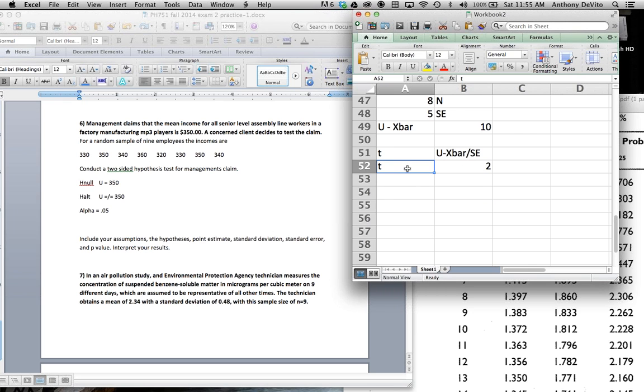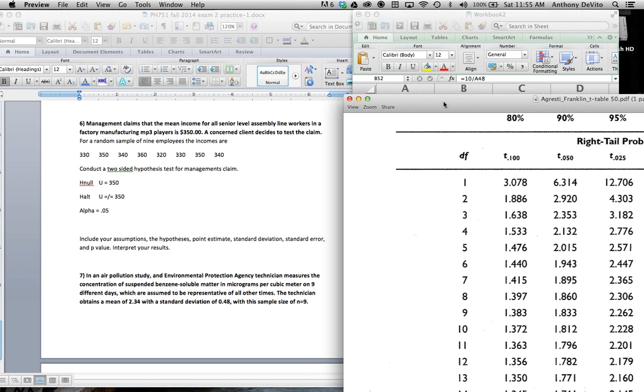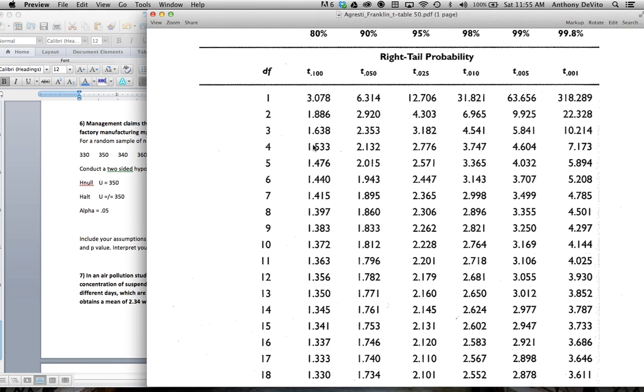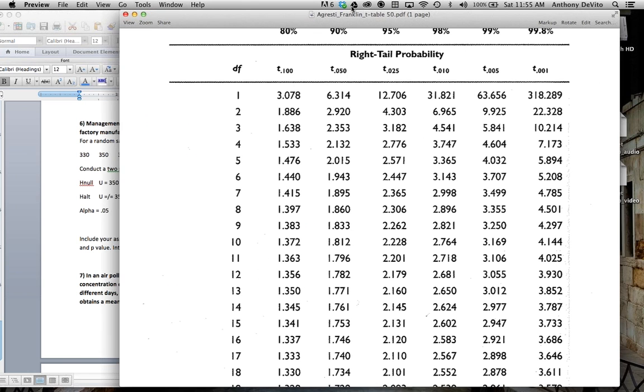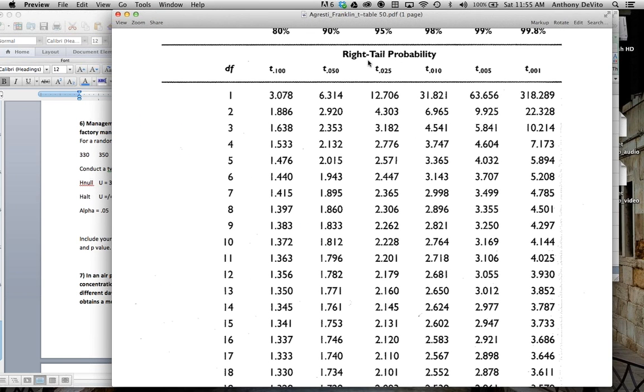So in this case, well, let me think about this. T-score is 2. How big does my t have to be for me to reject my null hypothesis? Well, I need to go to the t-table. Here's the t-table, and my confidence interval, 95. Well, the level of error in each test that I'm willing to accept, since it's an alpha of 5% and it's two-sided, is a 2.5% chance of error in the right tail and 2.5% in the left tail.